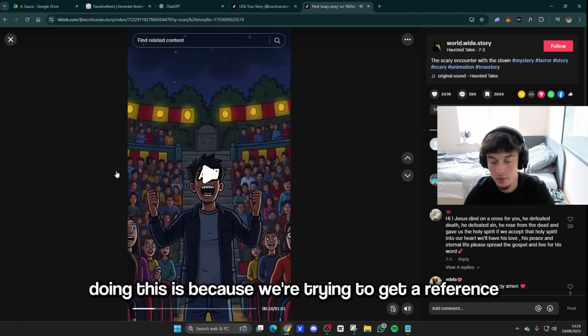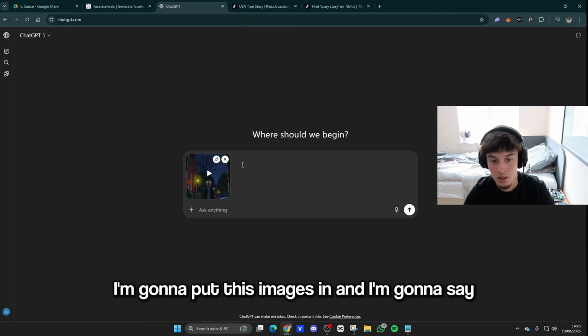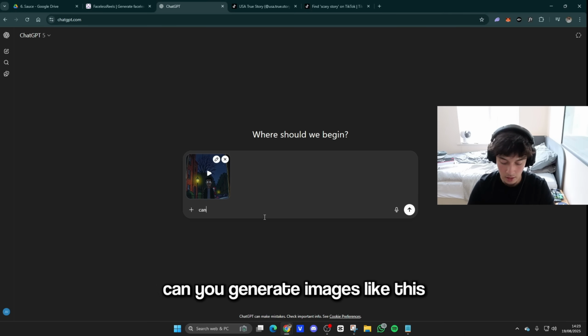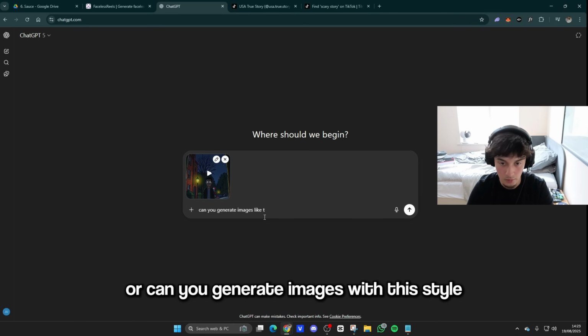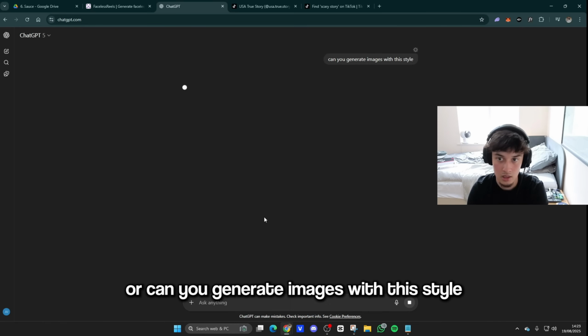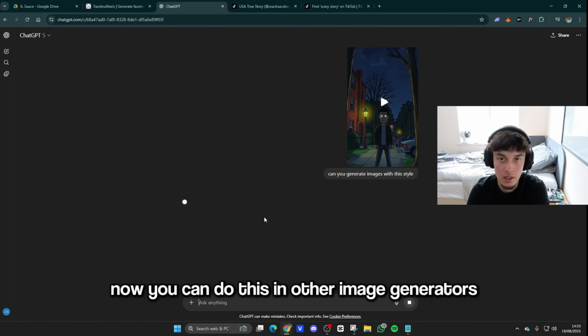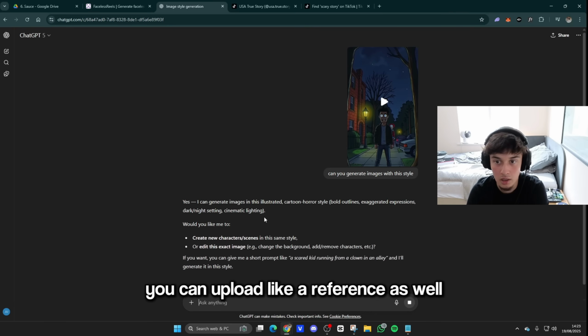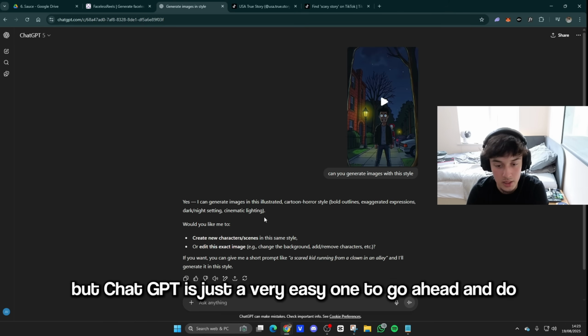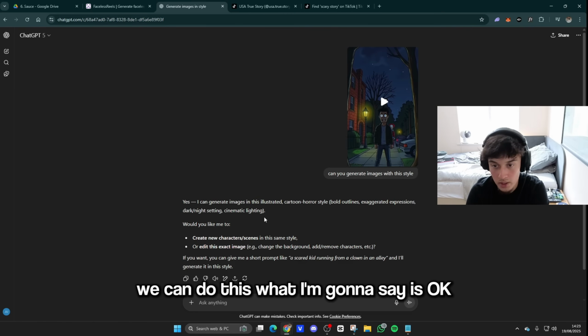The main reason that we're doing this is because we're trying to get a reference for ChatGPT. I'm going to put this image in and I'm going to say, can you generate images like this, or can you generate images with this style? Then just let this load real quick, and basically we're just giving it a reference. Now you can do this in other image generators. I believe in Leonardo you can upload a reference as well, but ChatGPT is just a very easy one to go ahead and do.